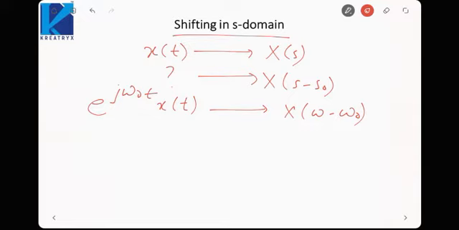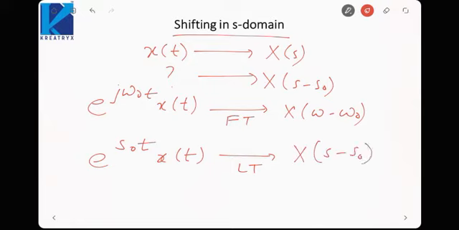So e raised to the power s naught t x(t) would have a Laplace transform equal to X of s minus s naught. Okay, or we will say the inverse Laplace of X of s minus s naught would be e raised to the power s naught t x(t). That is, if I am shifting in frequency domain, I would like to know the value of the signal in the time domain. So X of s minus s naught corresponds to a signal of e raised to the power s naught t x(t).